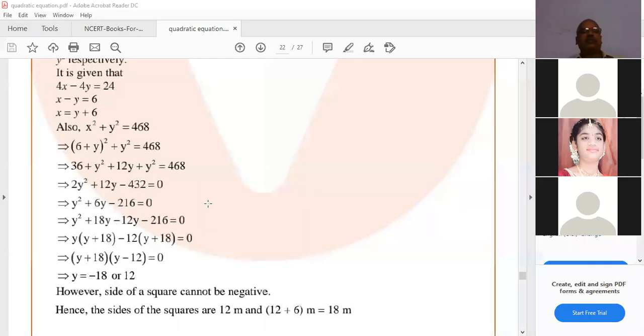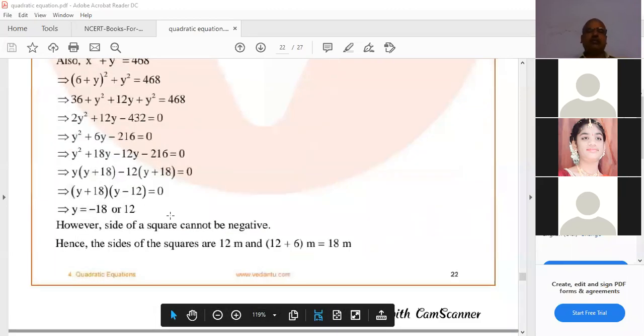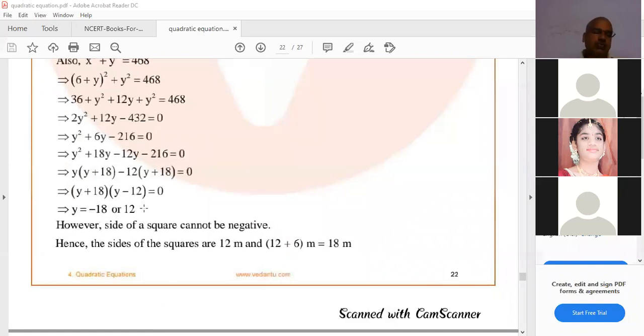Now you have to see factors for 216. The factors for 216 are 18 and 12. 18 times 12 is 216, difference 6. So plus 18y minus 12y. y square plus 18y minus 12y minus 216 equals 0. Taking y common, y plus 18, minus 12 common, y plus 18. y plus 18 times y minus 12 equals 0. Hence y equals minus 18 or y equals 12.